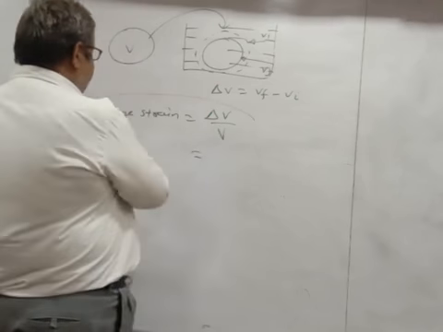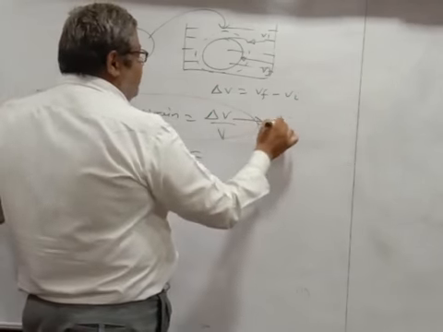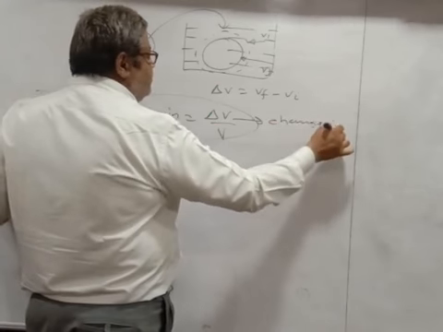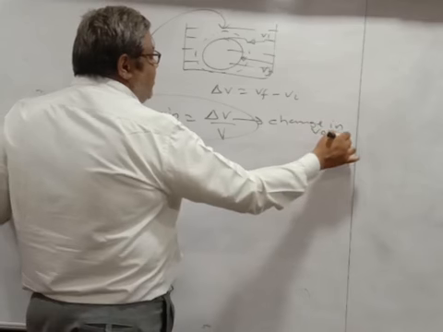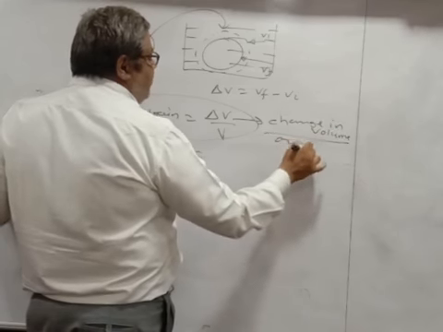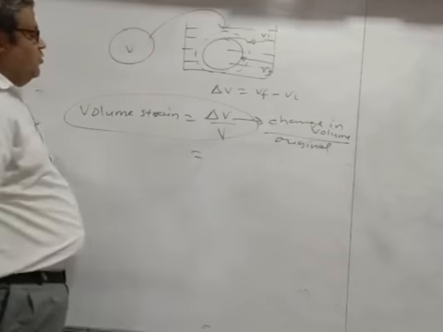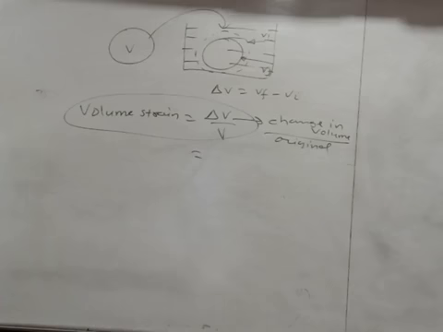Okay. So this is how we define it here. Delta V is the change in volume divided by the original volume. So this is how we generally define the strain. So how many types of stresses are there? 4 types. And how many types of strain are there? There are also 4 types. Okay. So now the next topic is Hooke's law. The next topic which we are going to discuss is Hooke's law.